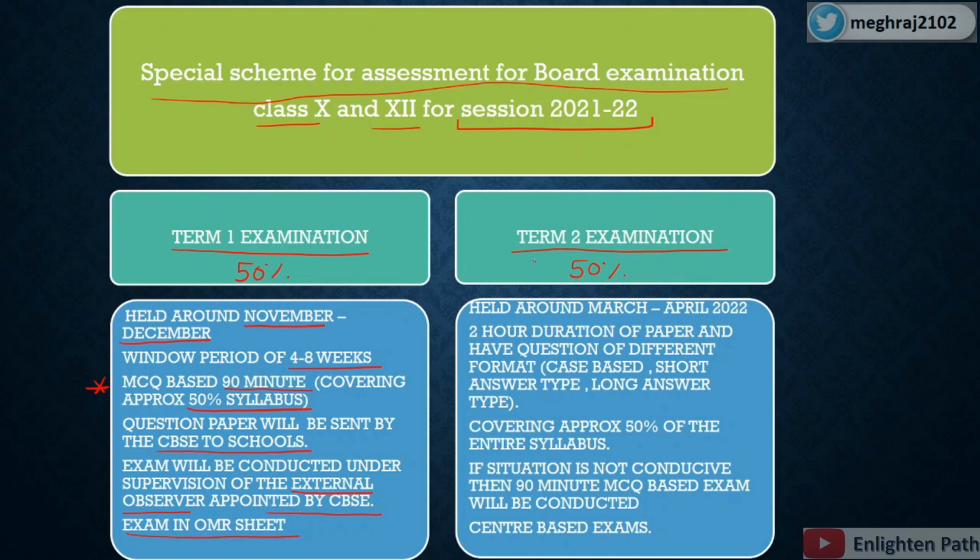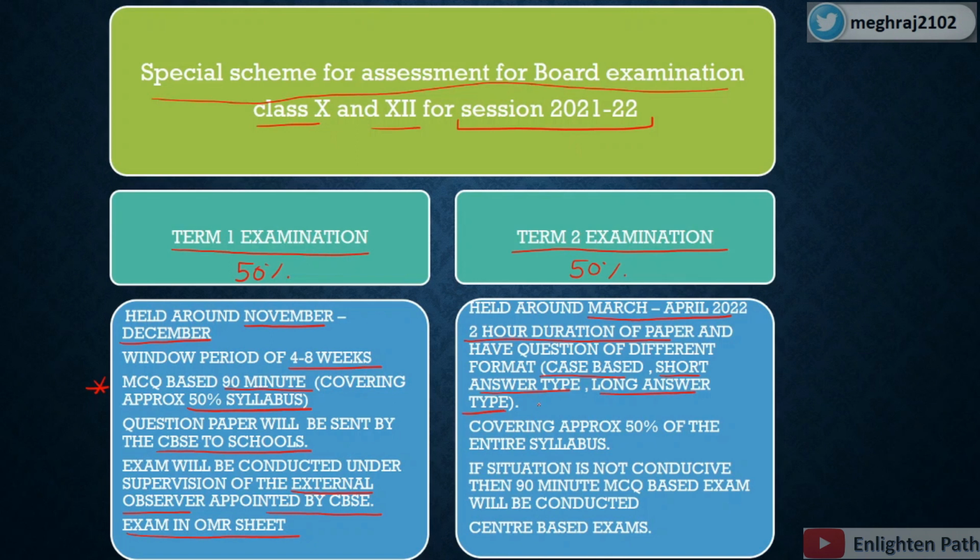Now let's come to term 2. The term 2 examination is totally different from the term 1 examination. That is something you have to keep in mind. The term 2 examination will be held around March to April. This is a 2-hour duration examination, and in this examination there will be case based questions, short answer type questions, and long answer type questions.